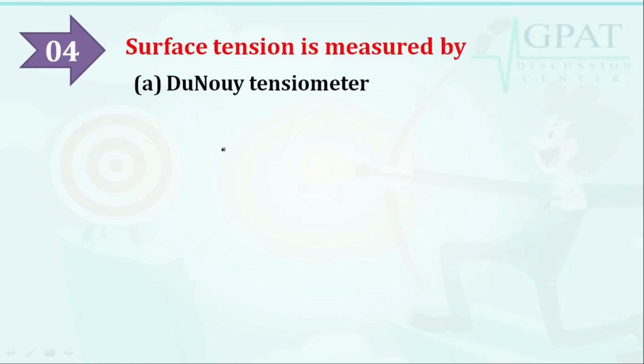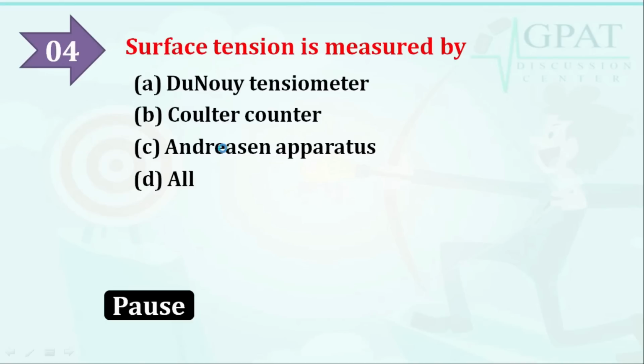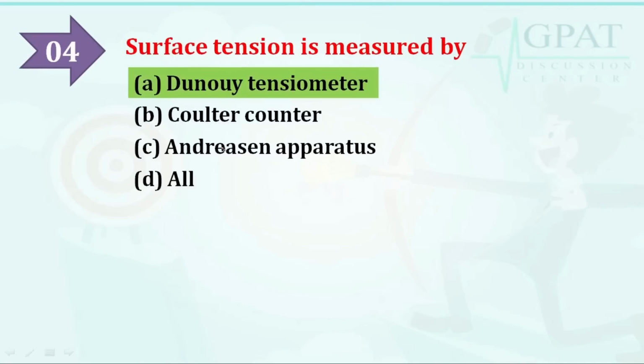Moving on to the next question: surface tension is measured by which apparatus? Option A is de Nouy tensiometer, option B is Coulter counter, option C is Anderson apparatus, option D is all. So the correct answer is de Nouy tensiometer. Surface tension is measured by de Nouy tensiometer.